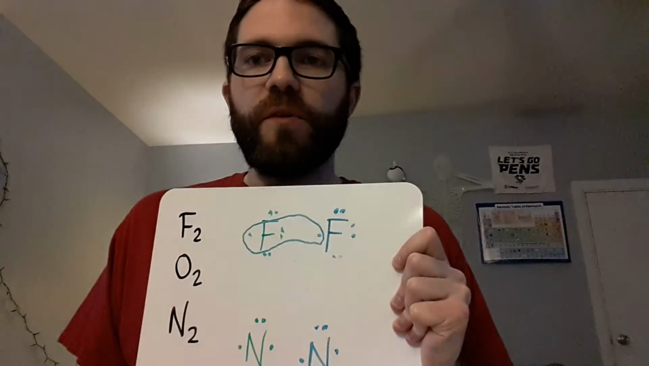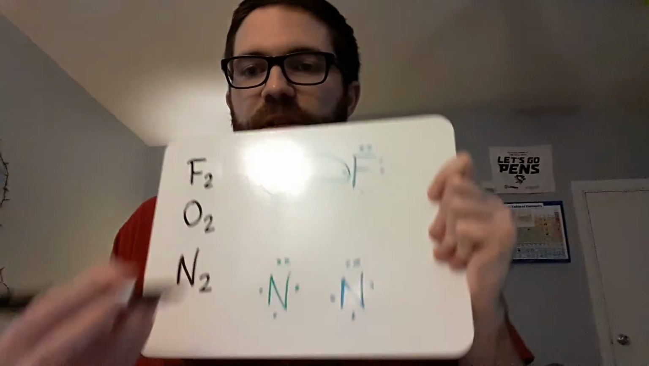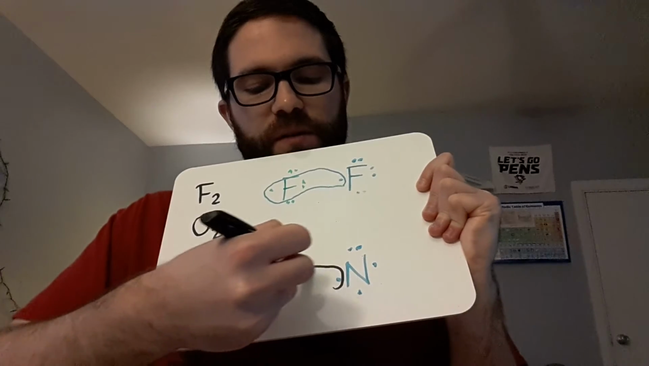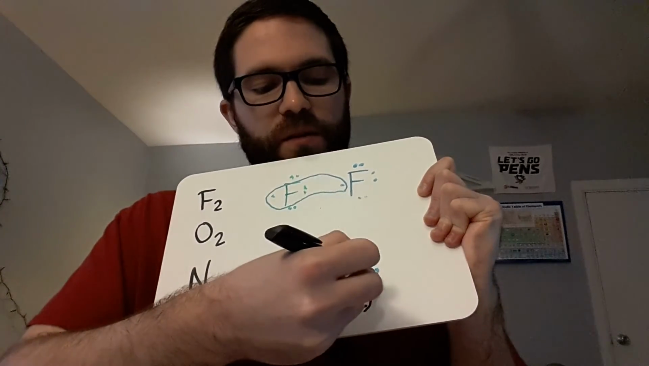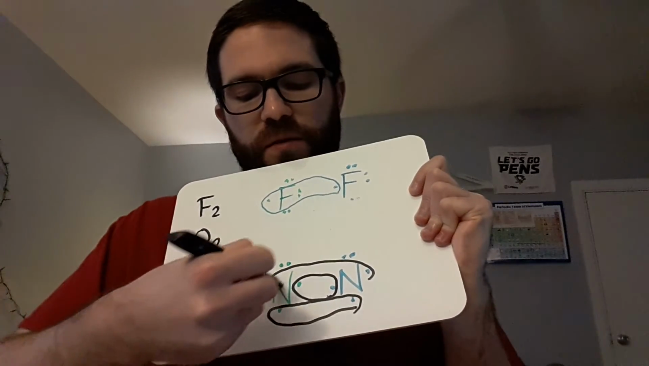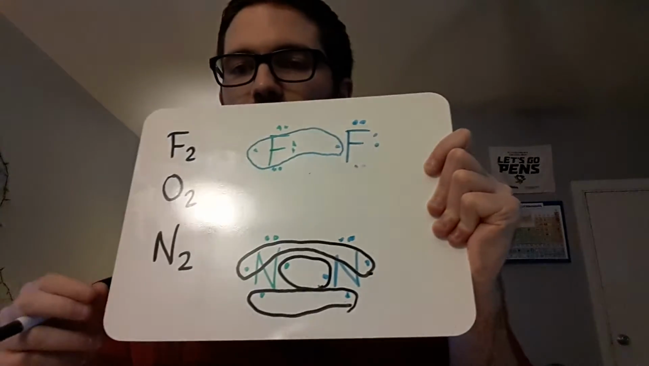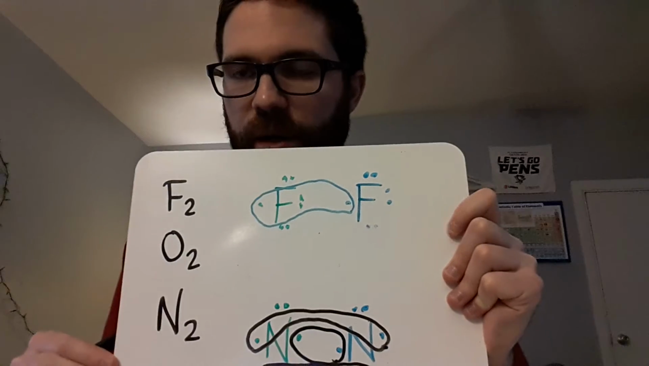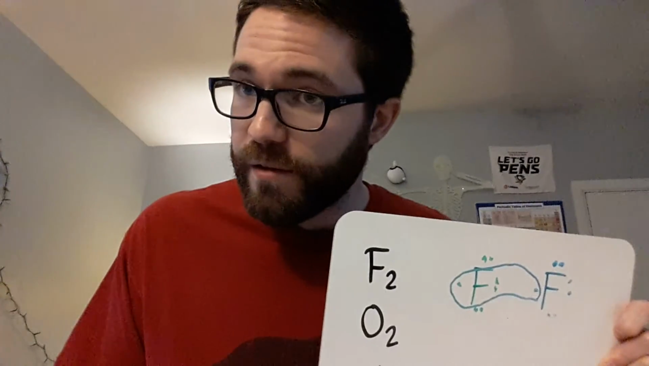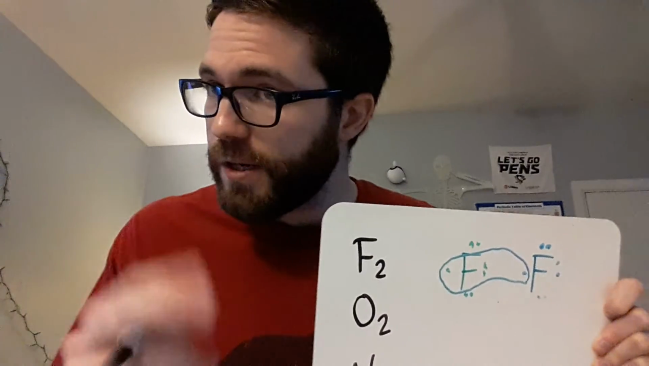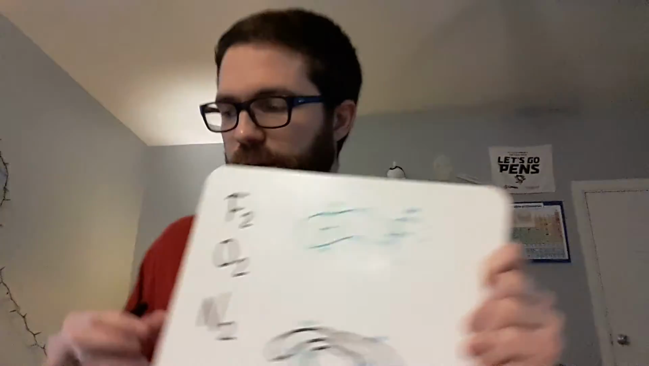So if they both want to form 3 bonds, why don't we just give them 3 bonds, right? Why don't we bond this pair here, and then this pair here, right? Why don't we just bond all 3 of those unpaired electrons together? If we have 3 bonds, what kind of bond is that? We have a single bond, double bond, and a triple bond.